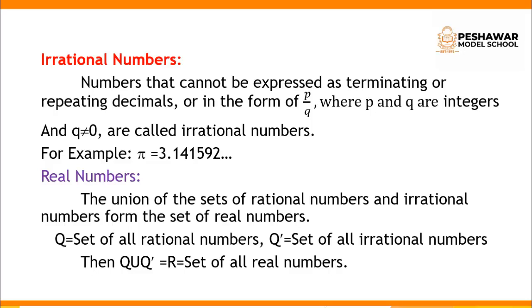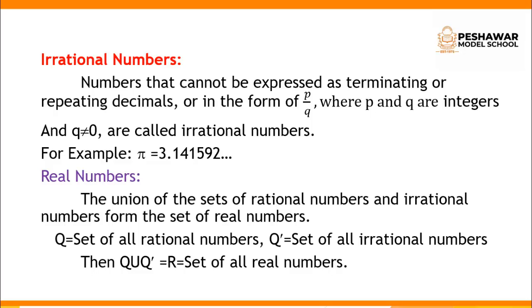For example, Q means the set of all rational numbers. Q complement is equal to the set of all irrational numbers.